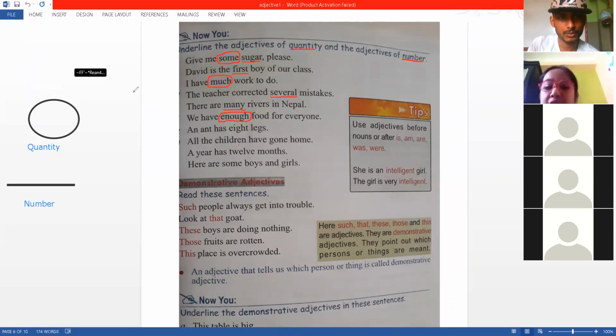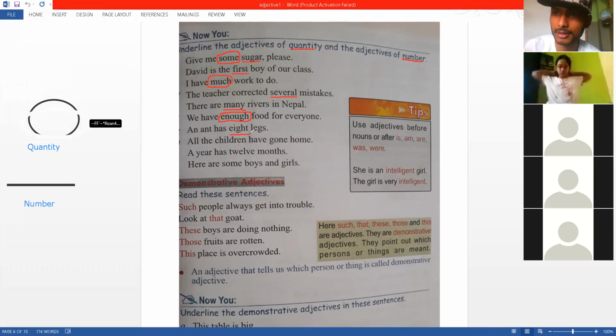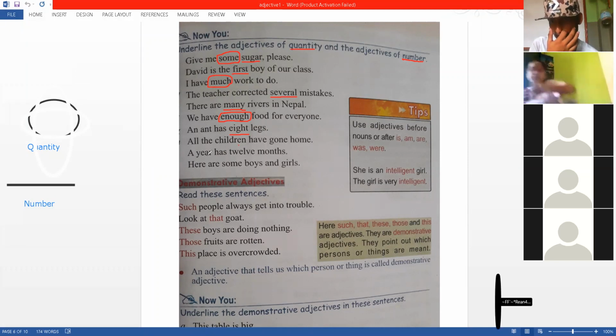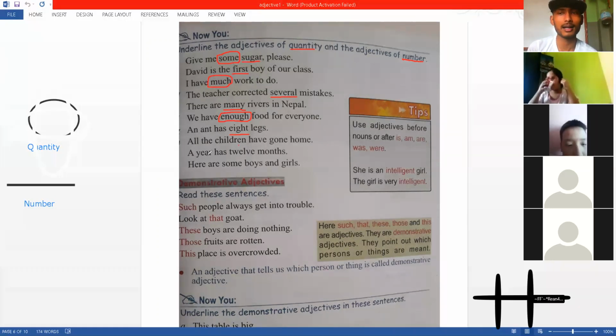Safalta? Okay. Sir, 8 is number. 8 is number. Oh, 8? Yes, number. So this is what I mean. 8 is telling about the legs, telling how many legs there are, right? So it's number. So this is how we know number and quantity. If it says how many, it's number; if it says only how much, it's quantity. Okay, all the children have gone home. Akash, all the children have gone home.